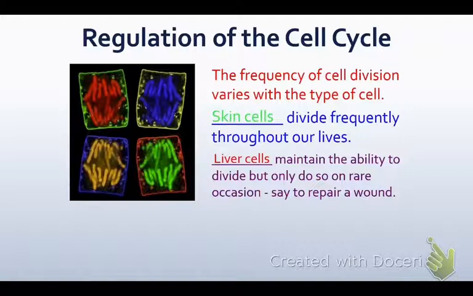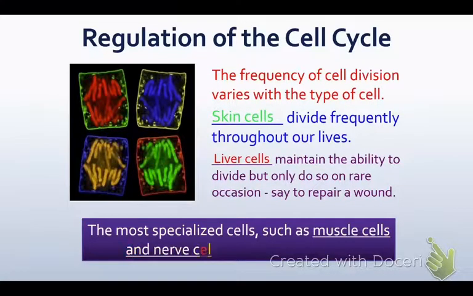Actually, your liver is one of the few organs that if you are injured or you end up missing a piece or donating a piece, it can actually regenerate, which is very rare for our internal organs as humans. The most specialized cells, such as muscle cells and nerve cells, do not divide at all. And that's why things like a stroke that damages nerve cells in the brain, or diabetes, which can cause nerve damage in the foot, can have serious after effects, because those are not things that are going to be able to heal.